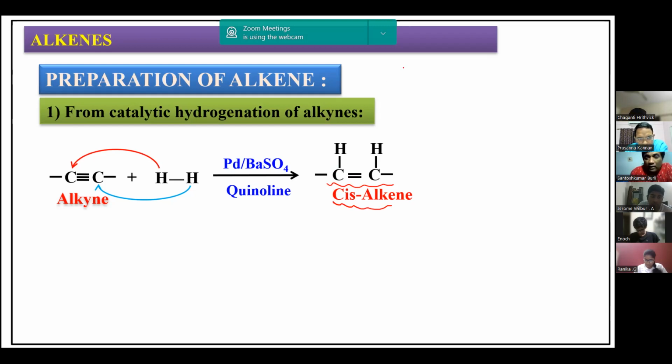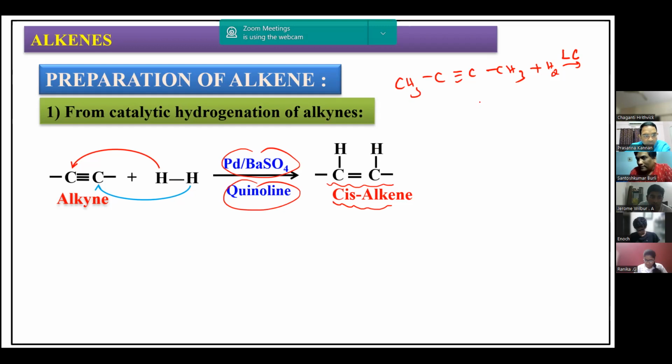Say we take CH3, C triple bond C, CH3. If I take this alkyne and do the hydrogenation in presence of Lindlar's catalyst, meaning palladium barium sulfate with quinoline, or palladium charcoal with quinoline, I get the alkene with CH3 on the same side and H, H on the same side. This is nothing but the cis alkene. If we get a geometrical isomer, we get the cis alkene.